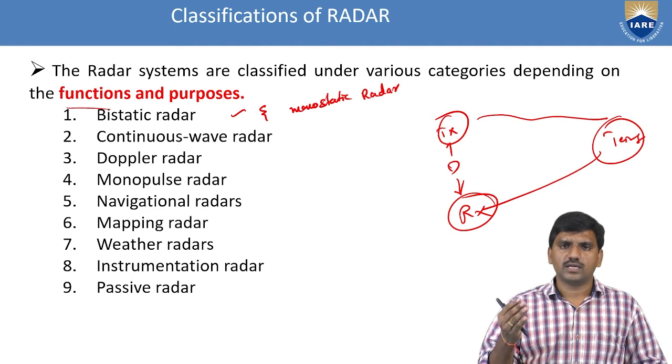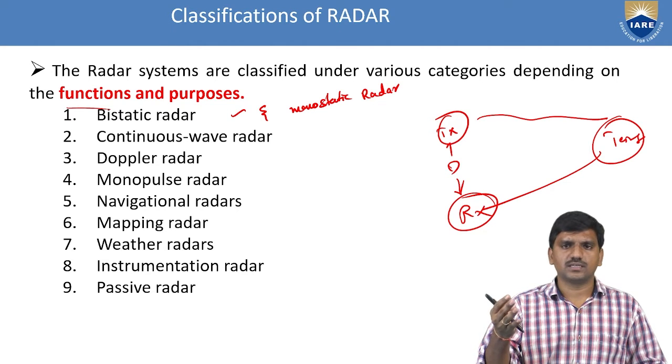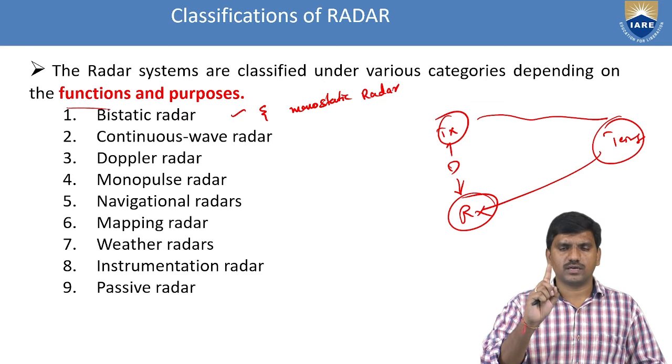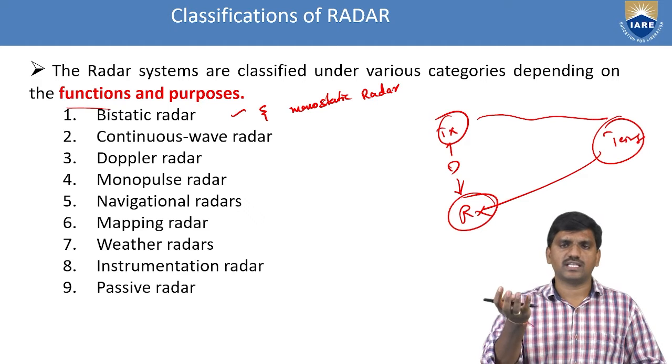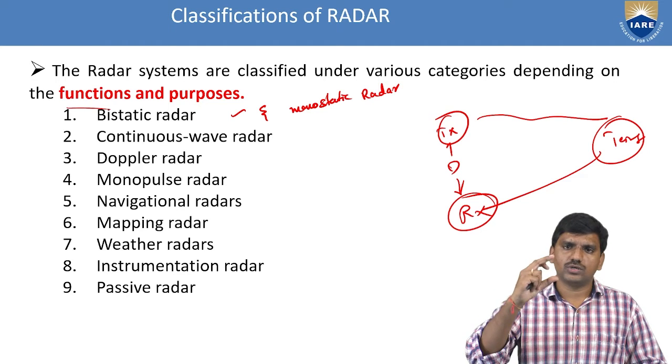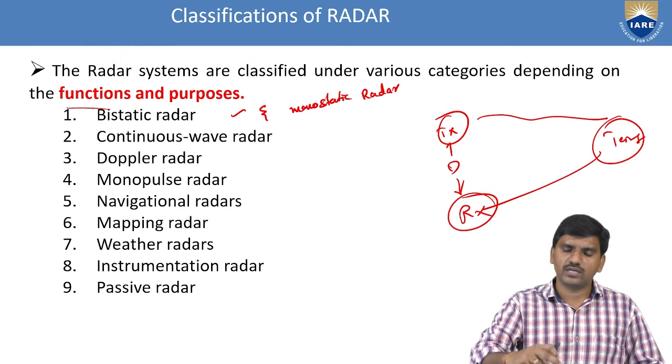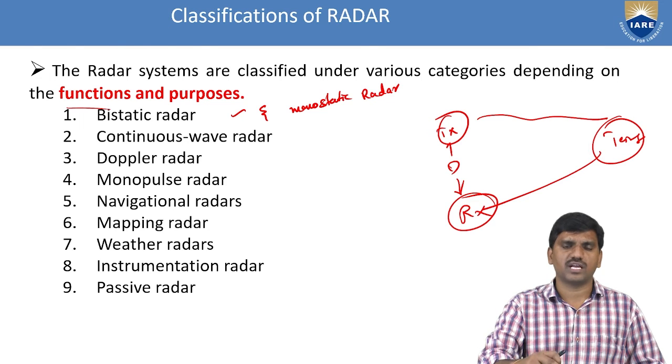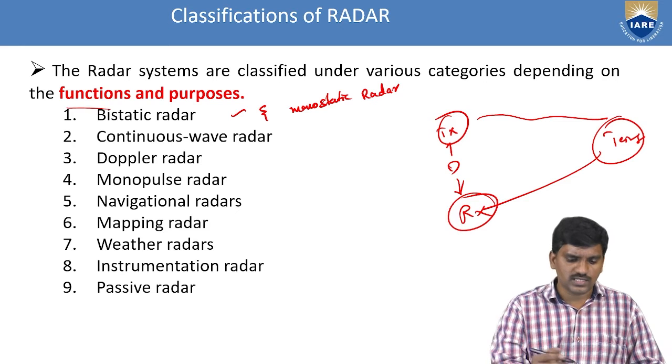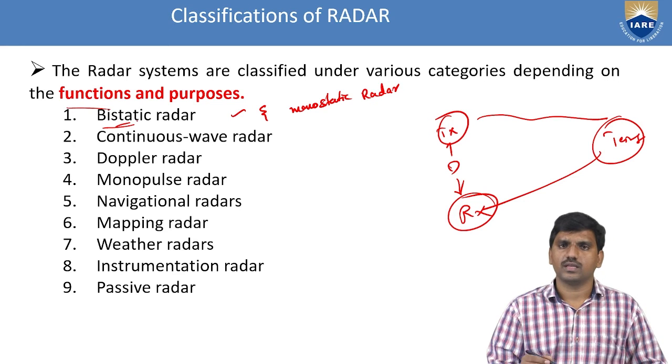To transmit the signals we use one device, and to receive the signals we use another device. So we are using two different devices to develop the communication, and they are separated by a distance. That is bistatic radar.